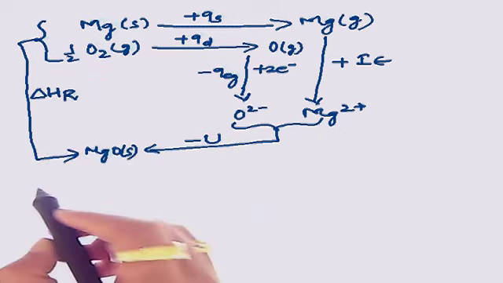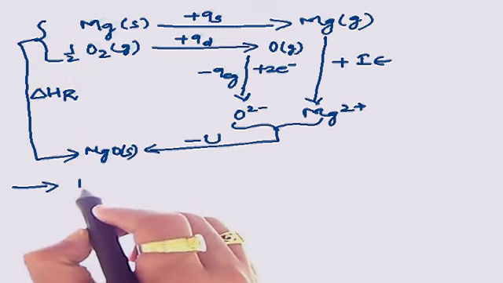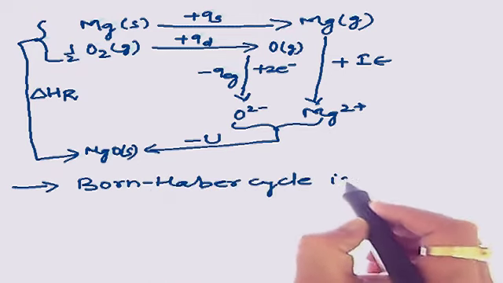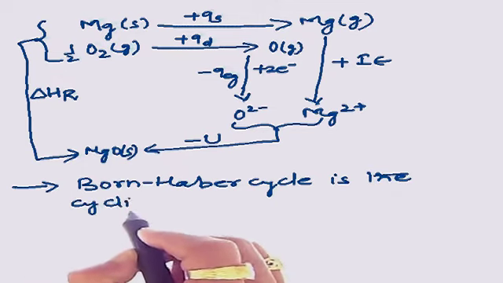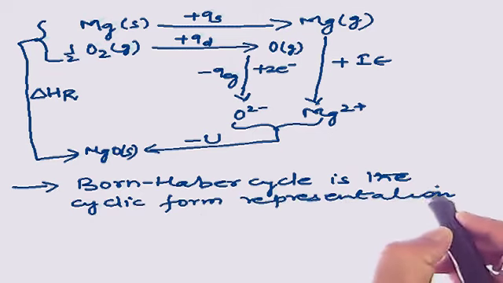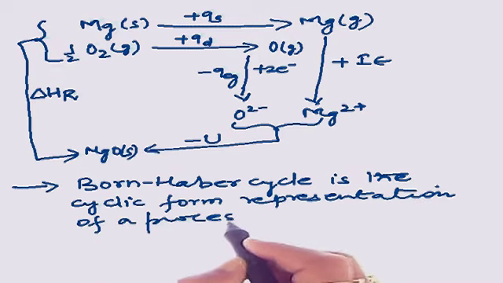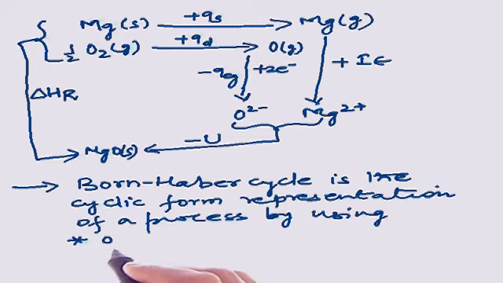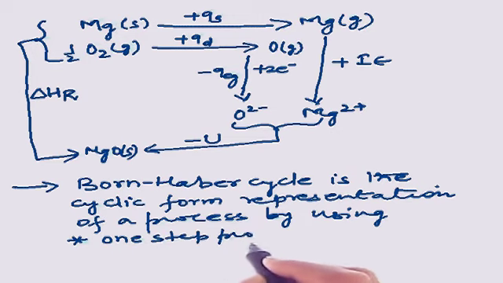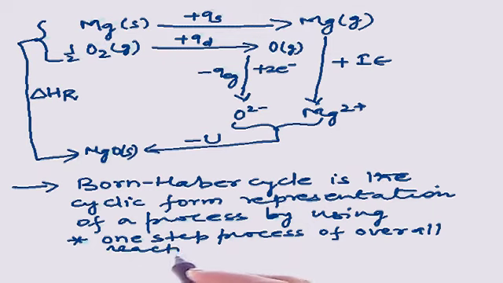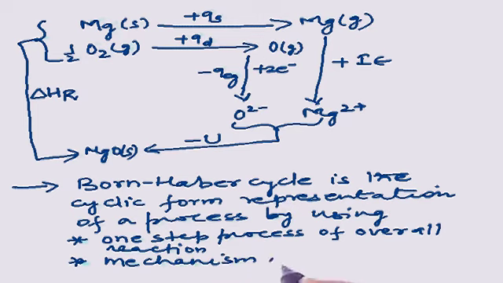So we can define here that the Born-Haber cycle is the cyclic form representation of a process by using the one-step process of the overall reaction and the mechanism of the reaction.